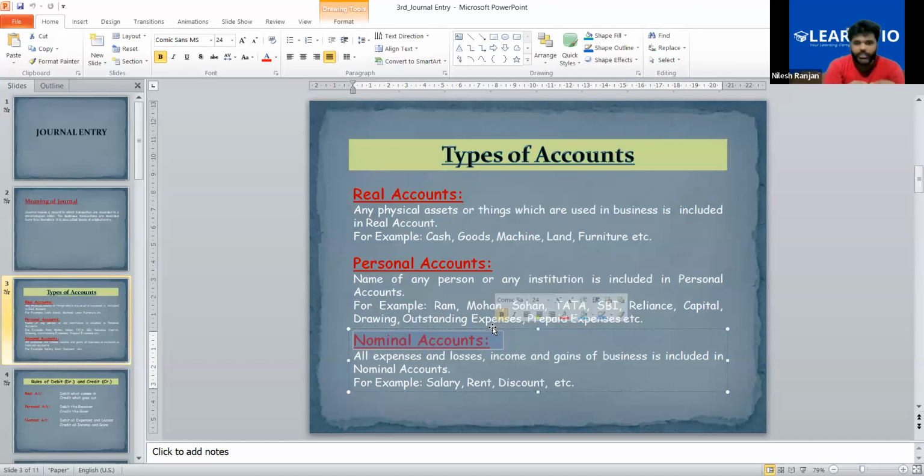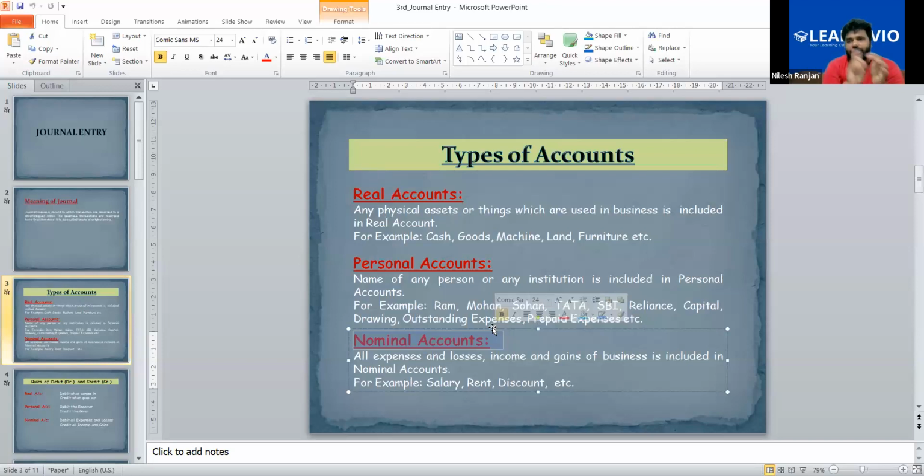personal, will be nominal. Like if you pay salary, then it is your expense, it is nominal account. If you pay rent, it is your expense, so it is nominal account. If you receive commission, it is your income, so it is nominal account. Let's say some of the items were destroyed by fire, so it is a loss for the business. That's why it is a nominal account.